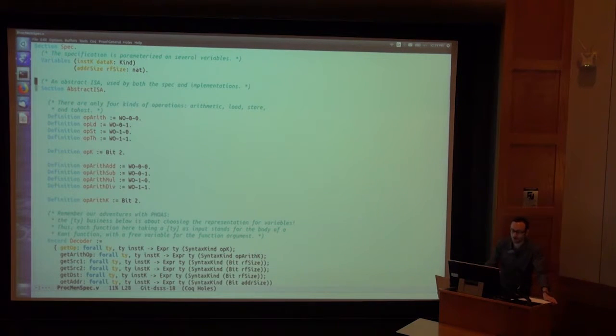Everything here is actually parameterized over the details of the instruction set. Or some of those details. We assume basically 4 kinds of operations: arithmetic, loads, stores, and then a special kind. It's called toHost here, which is, think of it as output. And we assigned a bit pattern to each kind of instruction, but we're not forcing those to be in the actual instruction encoding. It's just a convention internally within our system. And we've also defined internal codes for addition, subtraction, multiplication, and division.